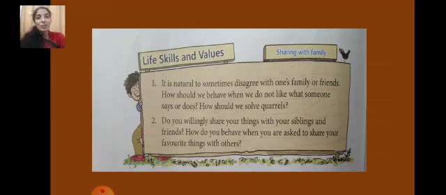What's your opinion? You can write it down or you can record it. Number 2, do you willingly share your things with your siblings and friends? How do you behave when you are asked to share your favorite things with others? If someone says to you to give your favorite toy or favorite clothes to someone else or to your siblings, if mother says to share, how do you feel? Do you share, or do you feel a little reserved?